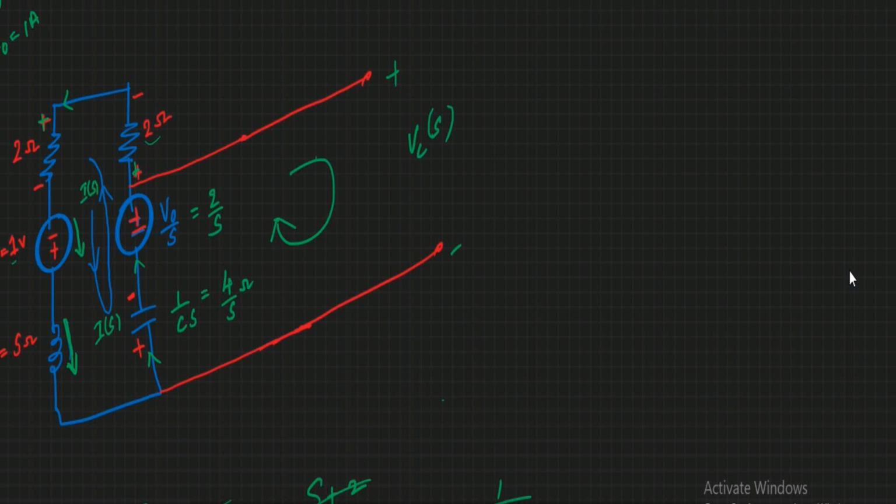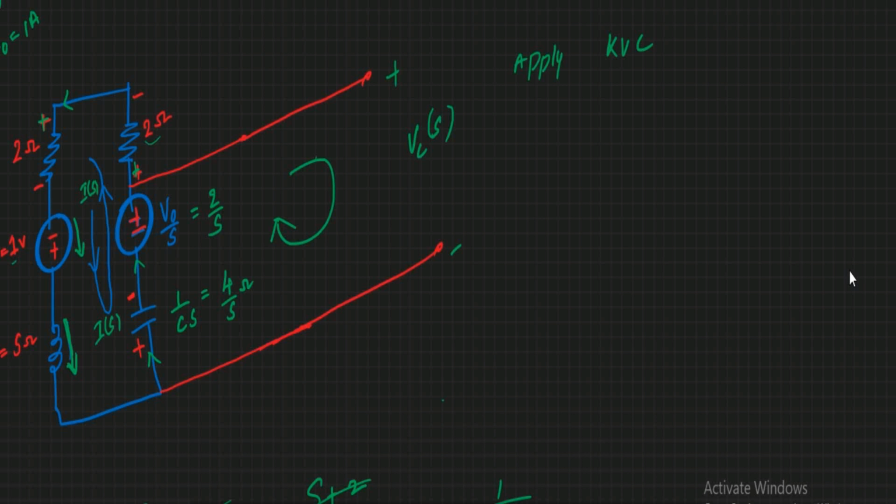So Vc of s is equal to, by applying KVL, the arrow mark is entering towards the negative.